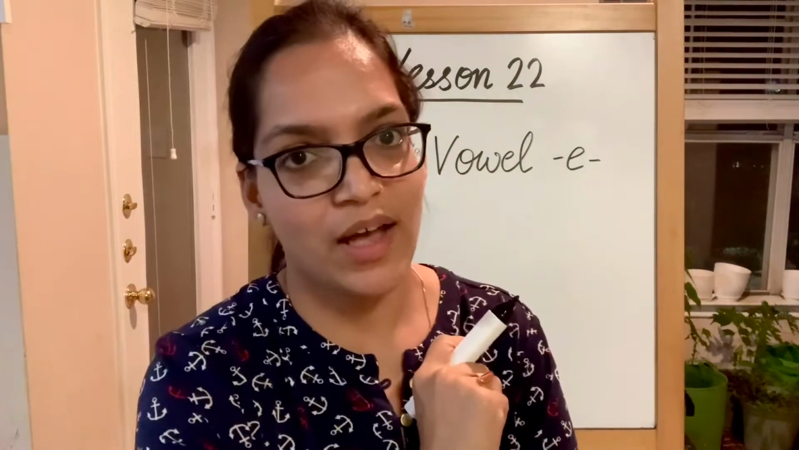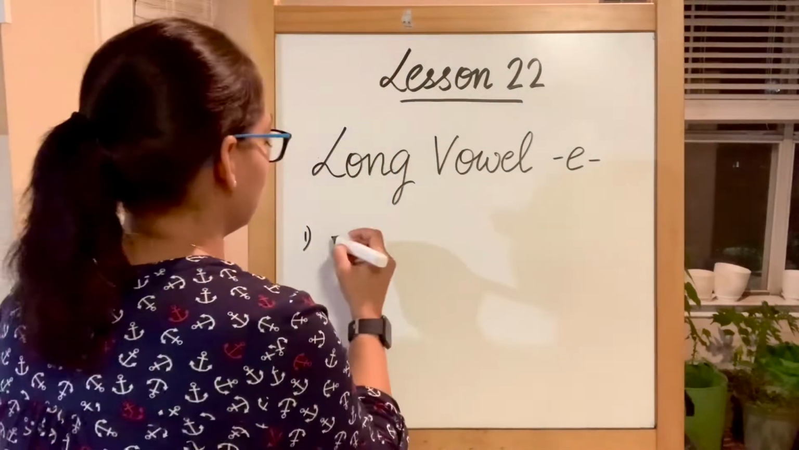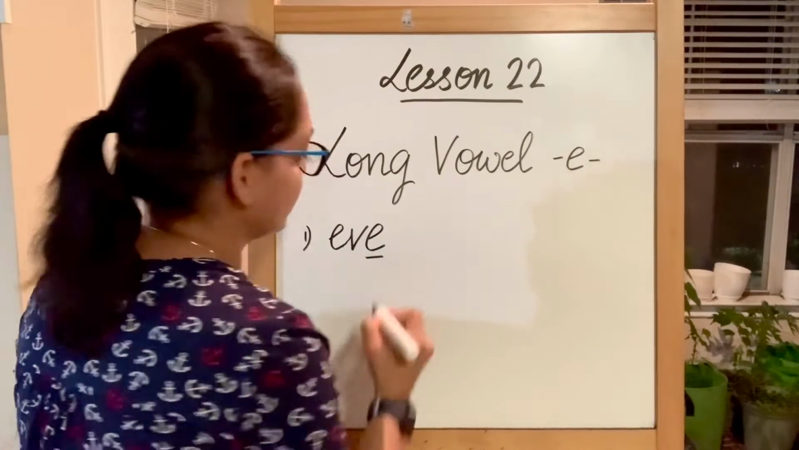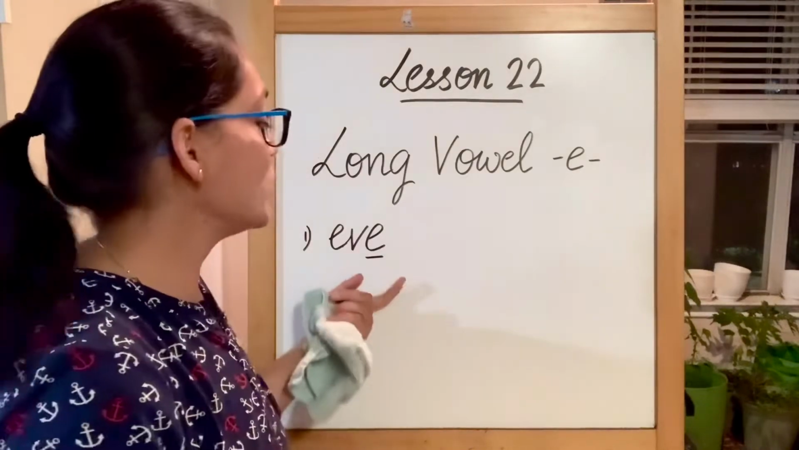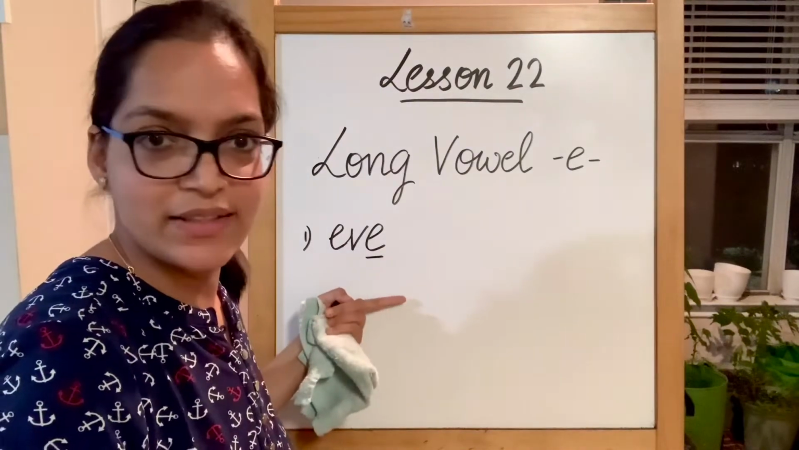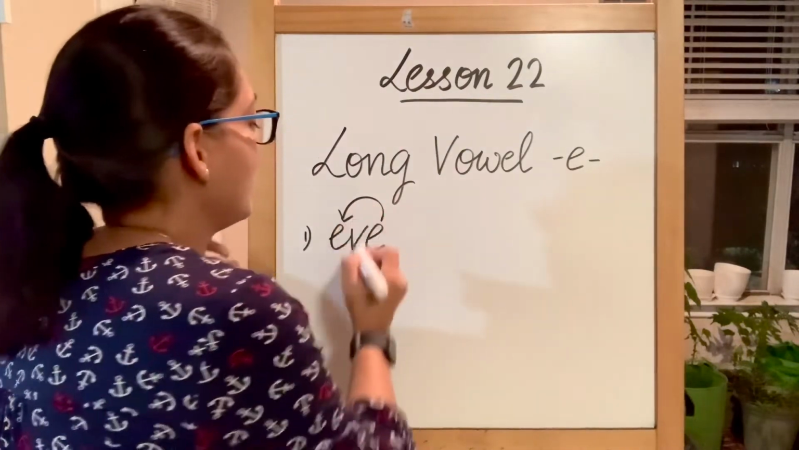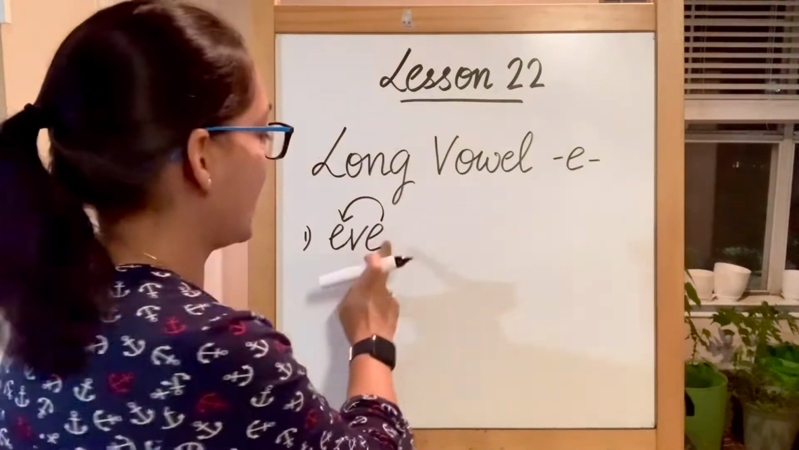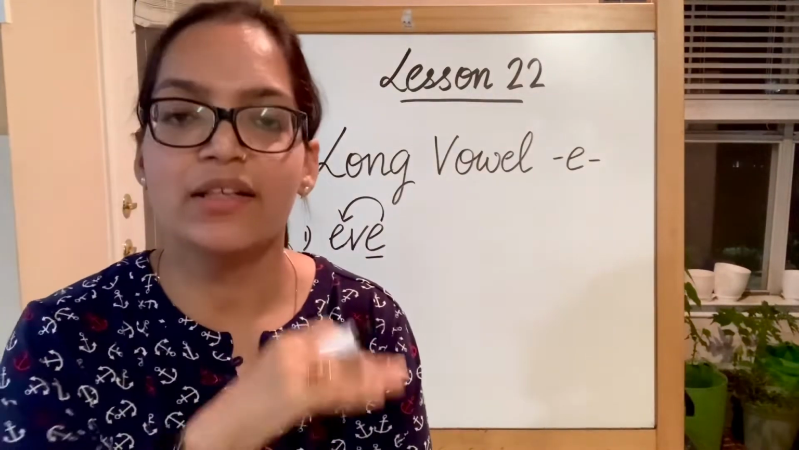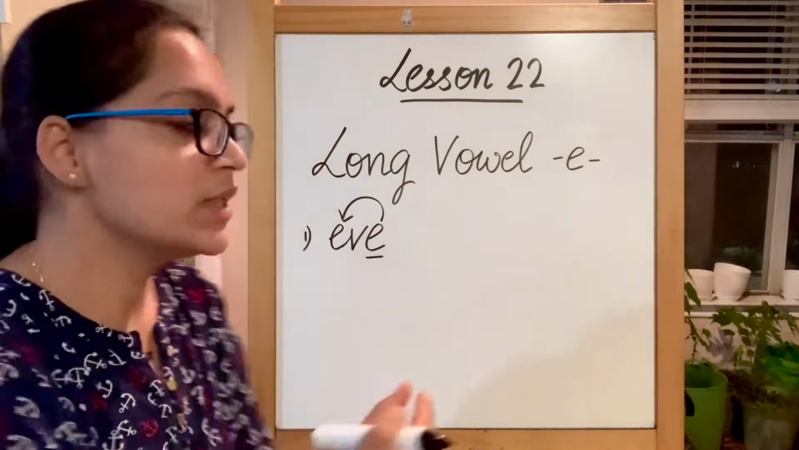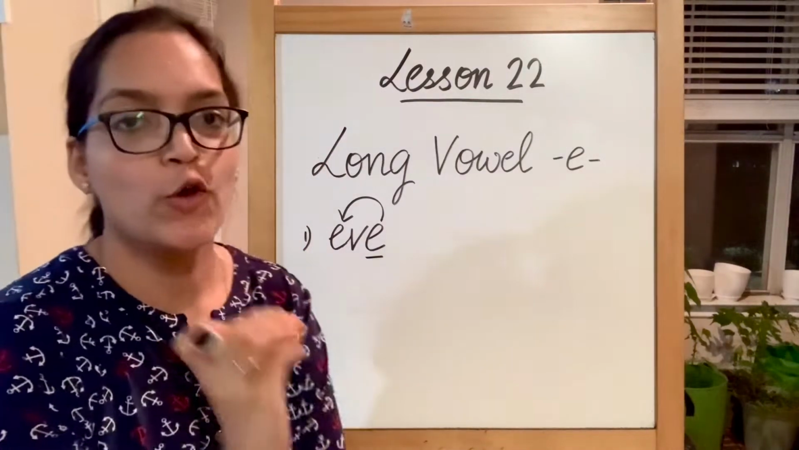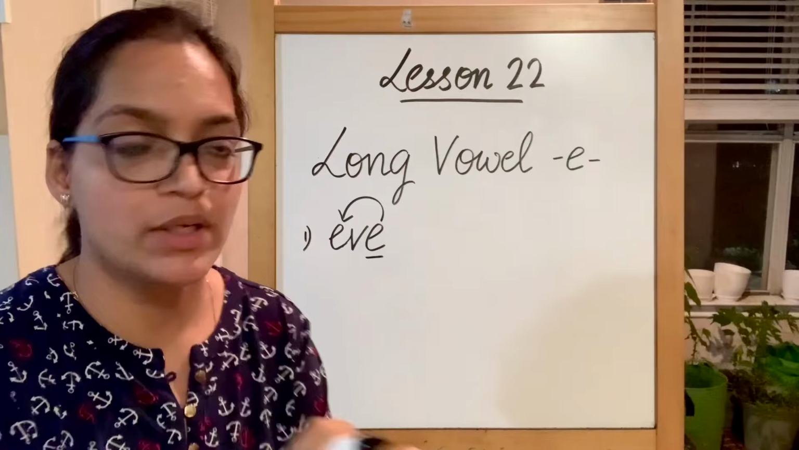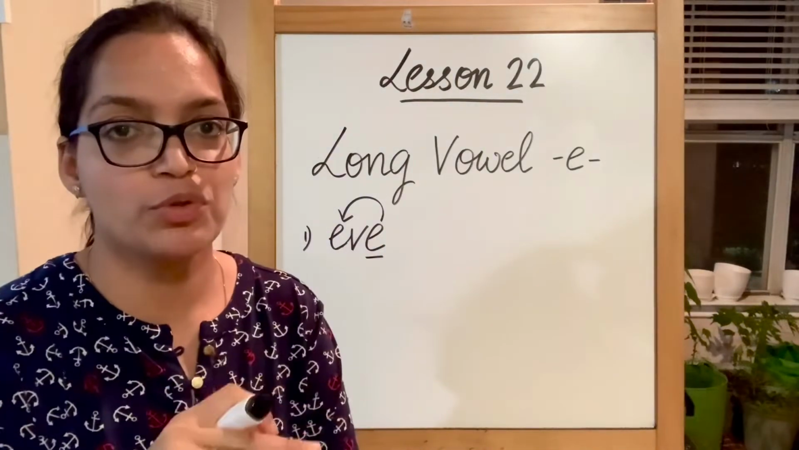The first word that I have is Eve. Eve. Do you see an E in the end? Now this E is telling us that this E is going to produce its long vowel E sound, and the one which is in the ending does not produce any sound. So let's begin with E, because it is going to be long vowel E sound. Eve, Eve, and then I stop because this E is not going to produce any sound.